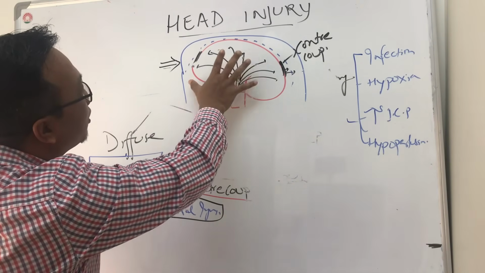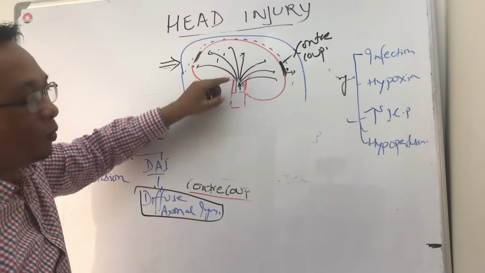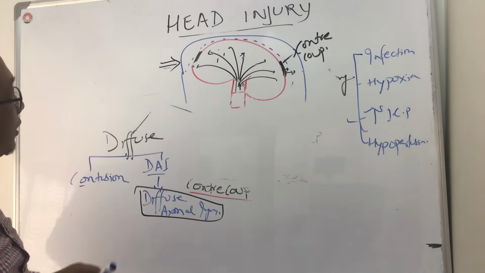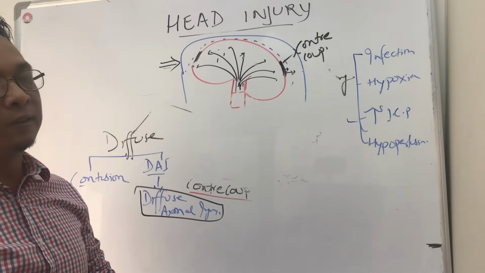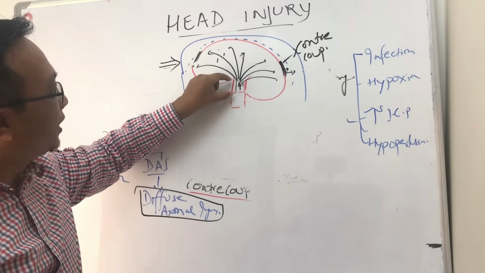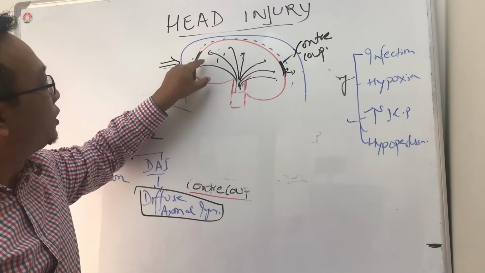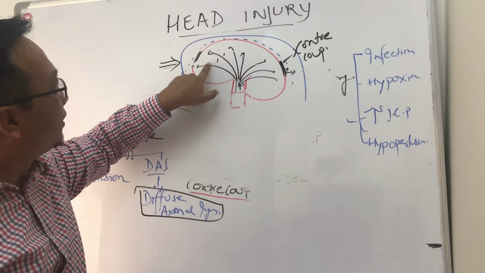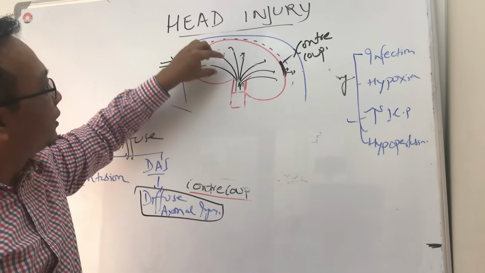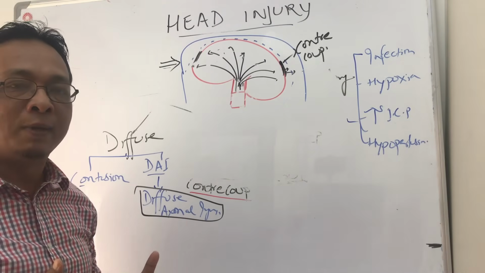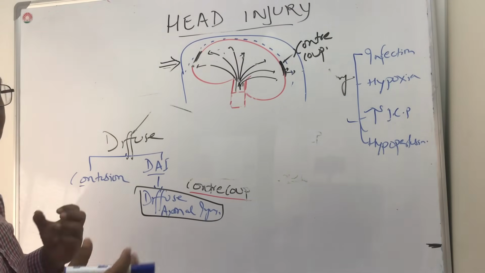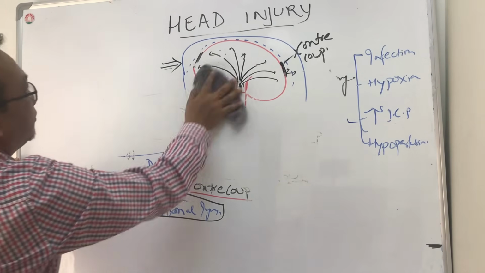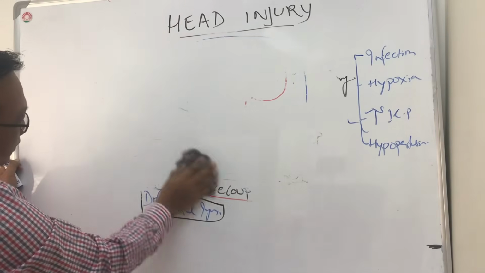Because of tearing or shearing of the axons coming out of it, which also move with the brain, there can be loss of consciousness, because the alertness is generated from the reticular formation, which activates the rest of the brain and keeps us alert. So when there is any problem in these axons, it may reduce the alertness or awakening of the brain. That is why there is loss of consciousness. Alright, so now we go to the pathophysiology. So what is the pathophysiology?